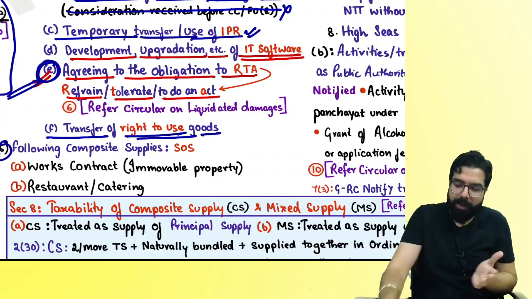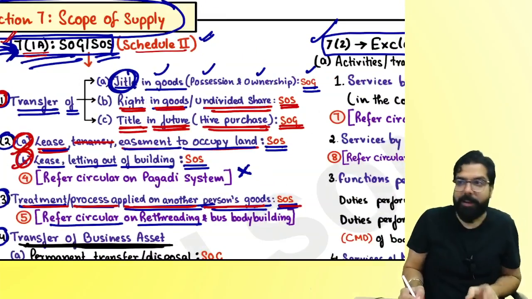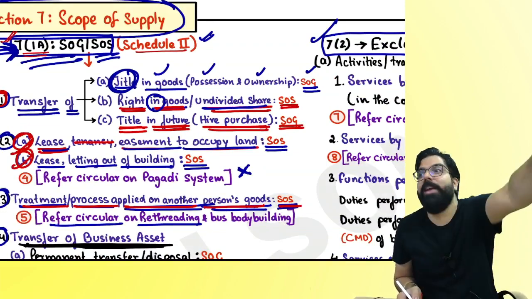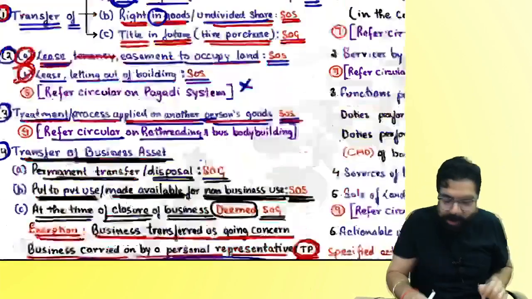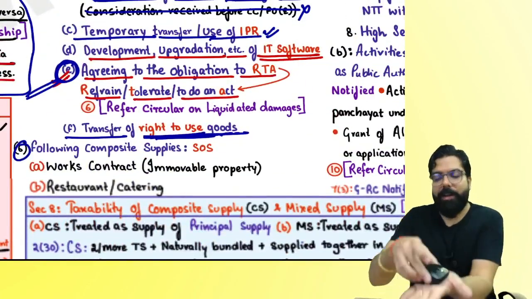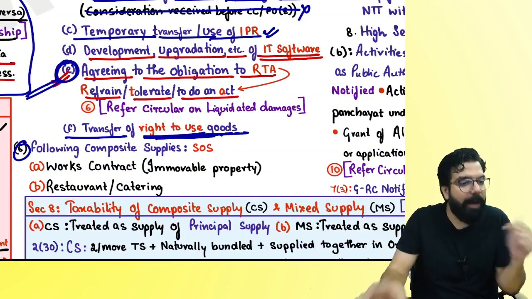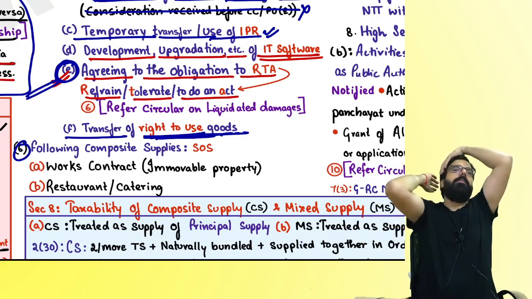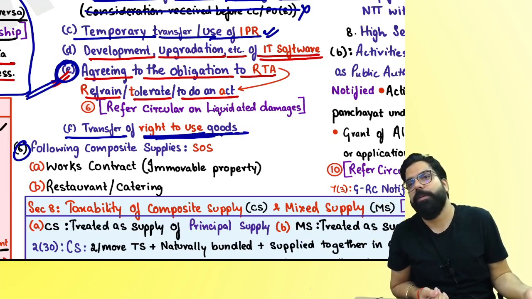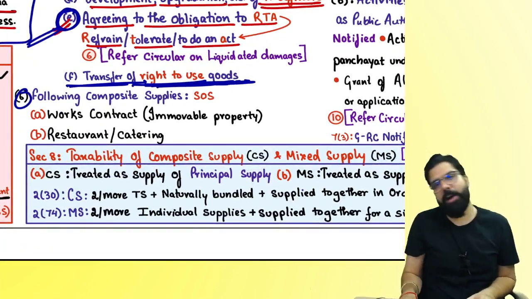Supply of service. Remember, here it was right in goods or undivided share. It was not right to use. I had some right in my goods which I gave to you. It was supply of service. Here we are talking about right to use. If I give you my car to use, it is always supply of service. I had a laptop, you told me, sir, please give me your laptop to use. I am giving you goods or service? Supply of service. Transfer of right to use goods is always a supply of service.